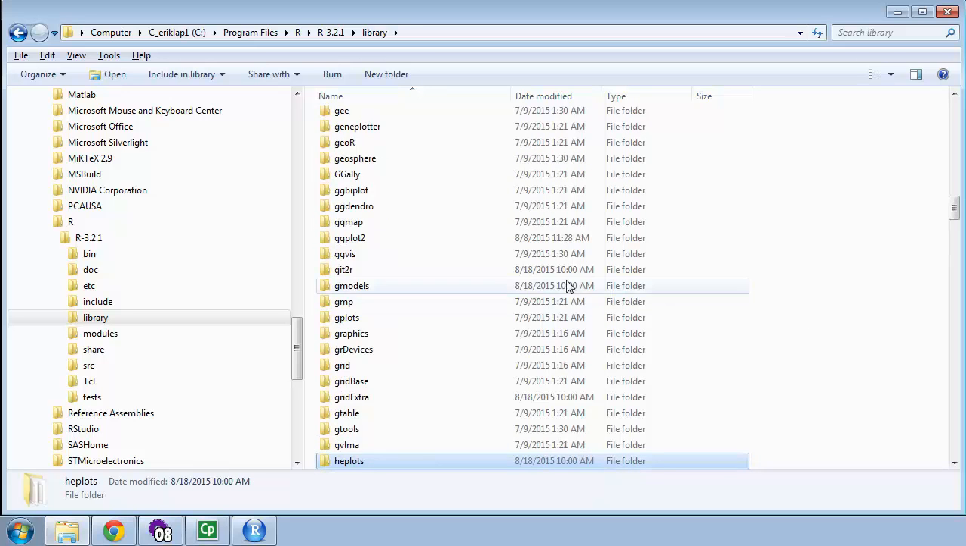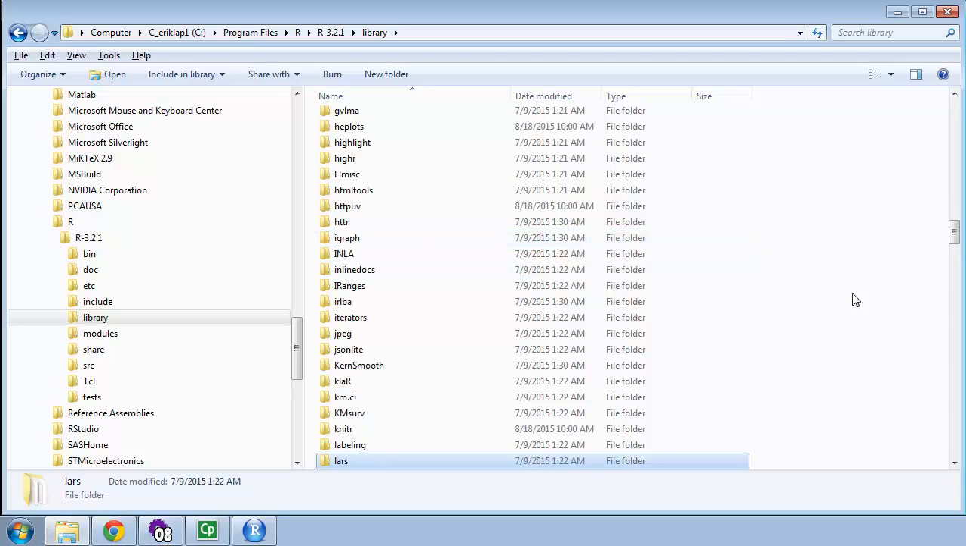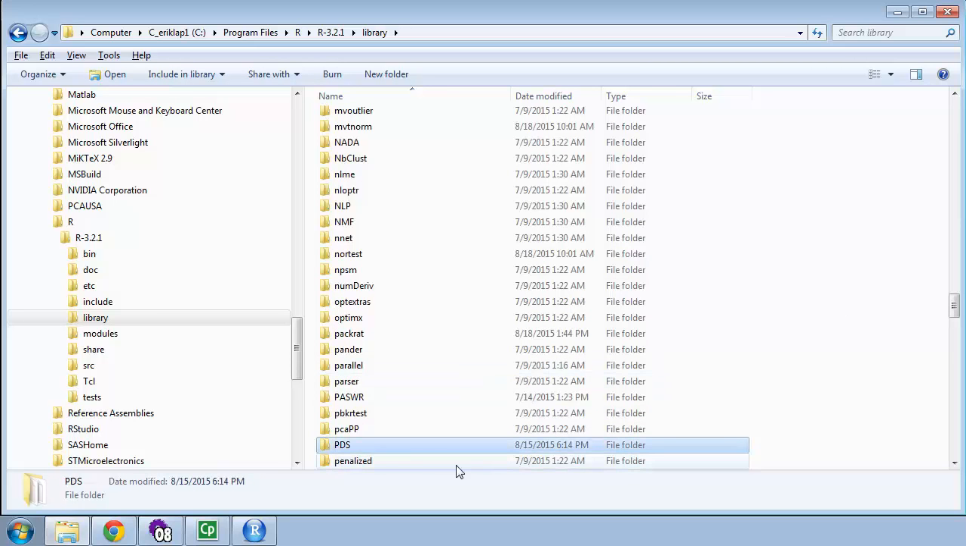Let's see, we've looked at ggplot2. We have looked at knitr. And let's see, the PDS package should be in here. There it is at the bottom. All right. And I happen to have many packages installed on my computer. So when I install the new version of R, I'm not going to have all these old packages. So I need a way to migrate these old packages over.